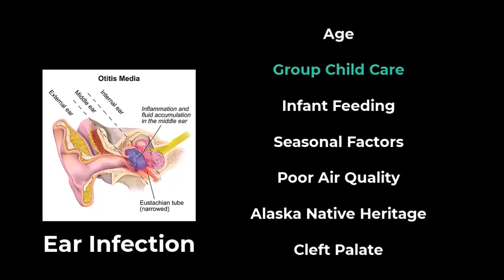Group child care. Children cared for in group settings are more likely to get colds and ear infections than are children who stay home. The children in group settings are exposed to more infections, such as the common cold. Infant feeding. Babies who drink from a bottle, especially while lying down, tend to have more ear infections than do babies who are breastfed.